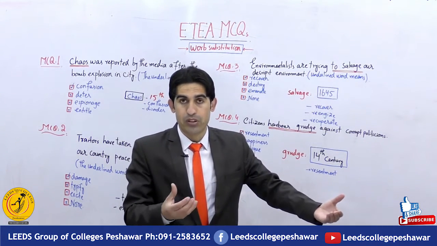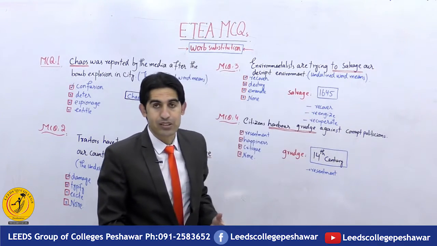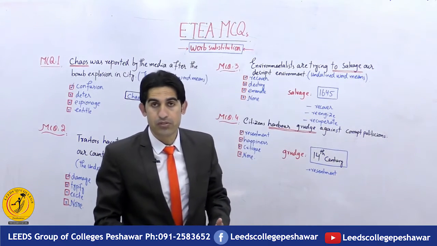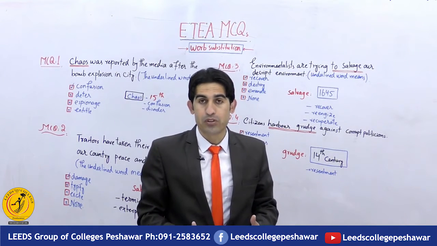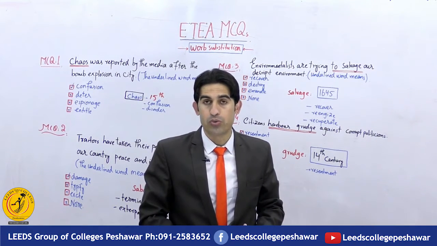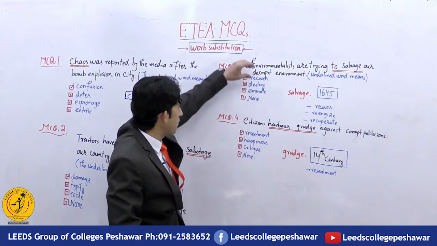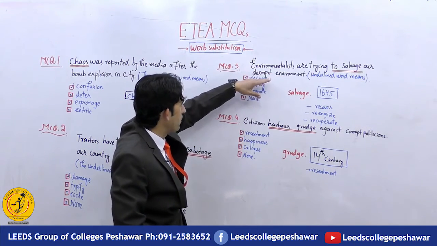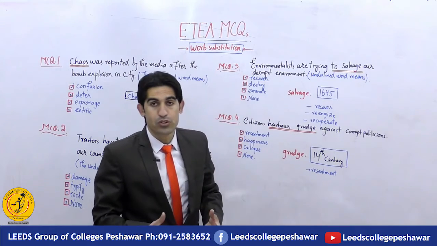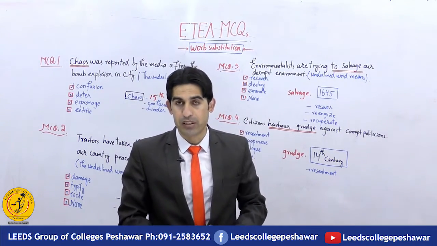The word salvage was initially introduced in 1645, and to salvage something means to recover, re-energize or recuperate. So environmentalists are trying to recover our decrepit environment, I mean to restore or recuperate the conditions of the environment.